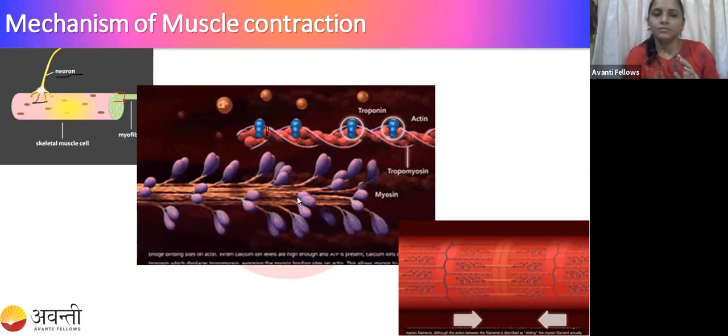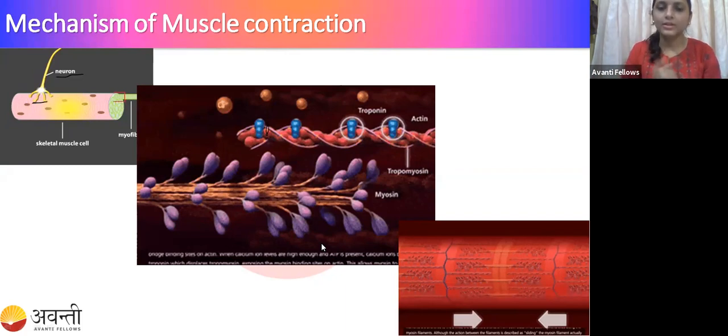What will happen during muscle contraction, I will tell you. I have told you there is a light band, that is the actin band, and there is a myosin band, right? The myosin is not going to slide. It consists of this head. Whenever there is a relaxed state, there is no signal from the brain.